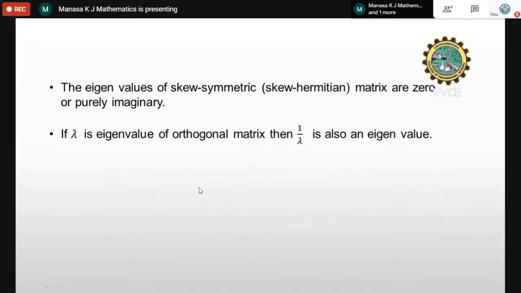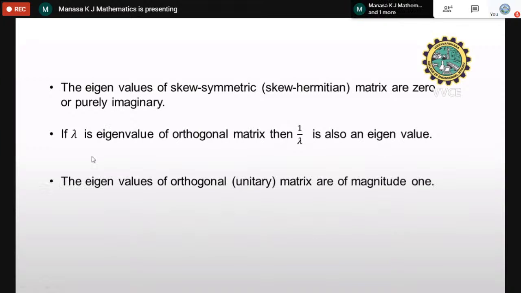Next property, if lambda is an eigenvalue of an orthogonal matrix, then 1 over lambda is also an eigenvalue.